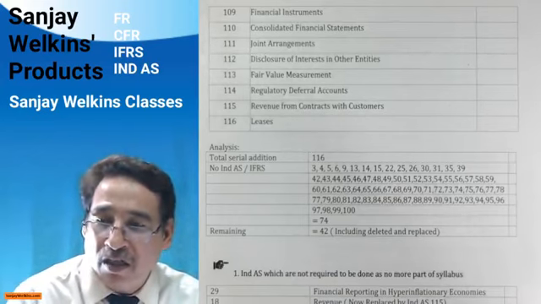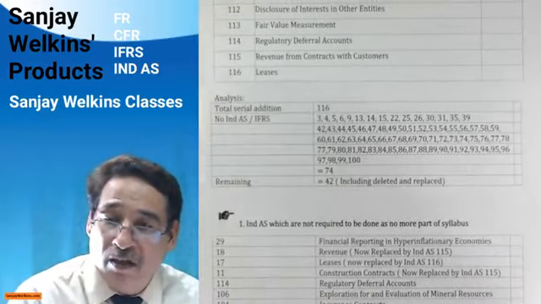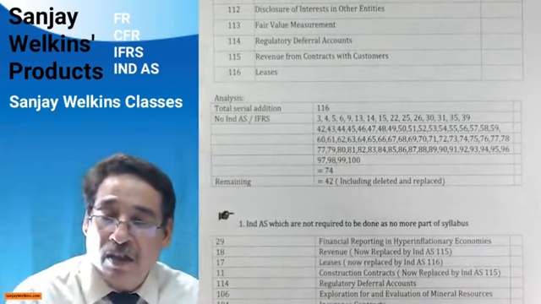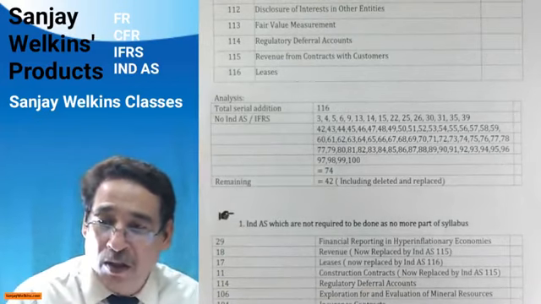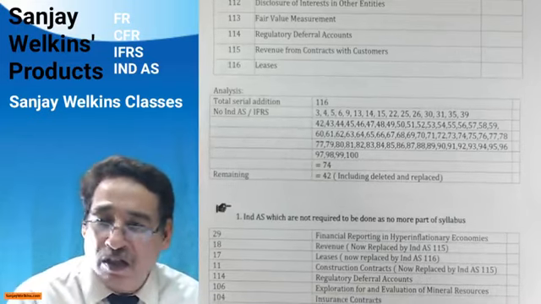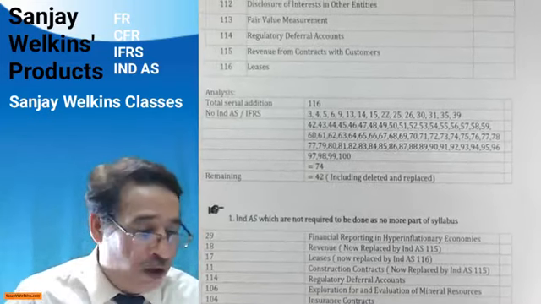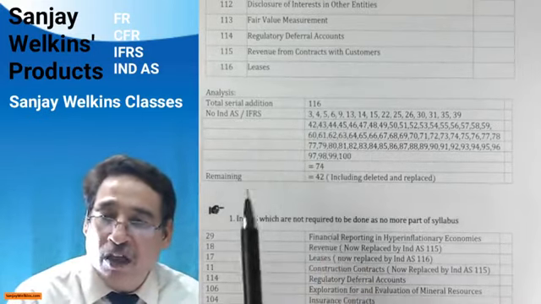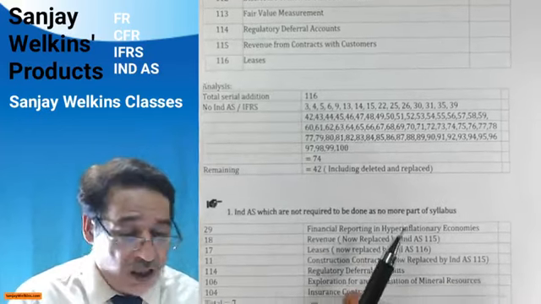which is the latest. Now, the problem with the student fraternity is that they simply take into account and they feel as if there is a standard for every serial number from 1 to 116. This is the first doubt, first hunch, and first dreaded hunch which I want to erase. Anyone from 1 to 116, if he looks at it, will feel we may have to do 116 IND AS. No, that is not the case.